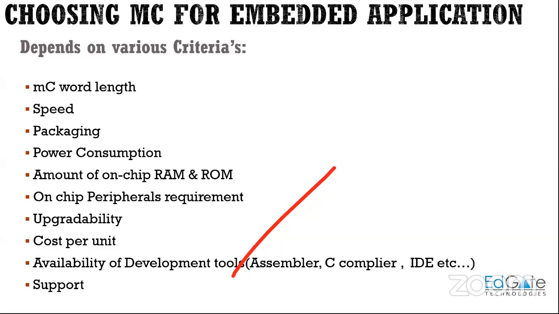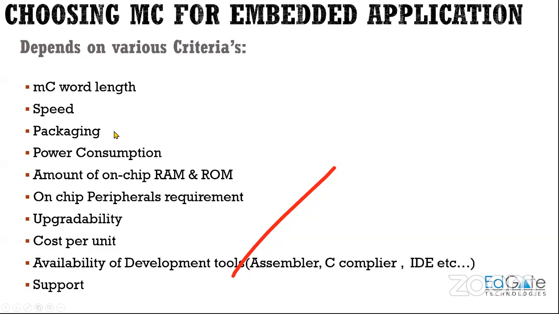That is why the microprocessors you have in your laptops and PCs work at gigahertz speed, right? 2.4 gigahertz, 2.3 gigahertz, something like that. That is in gigahertz. That is why they consume lots of power, right? So speed and power consumption are interrelated.